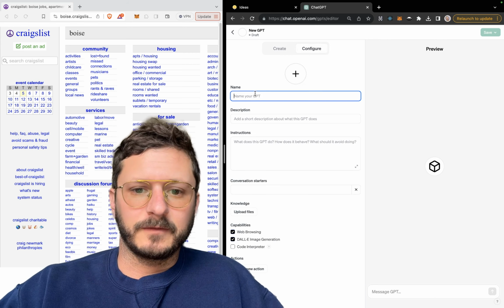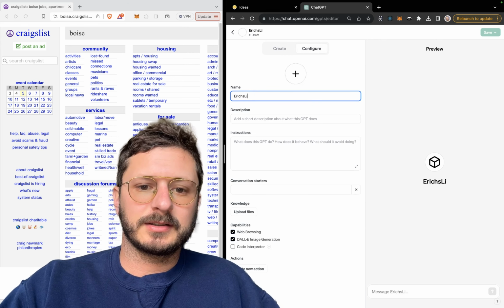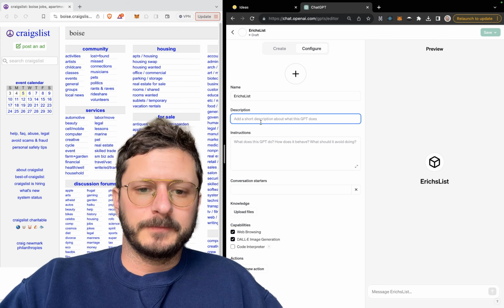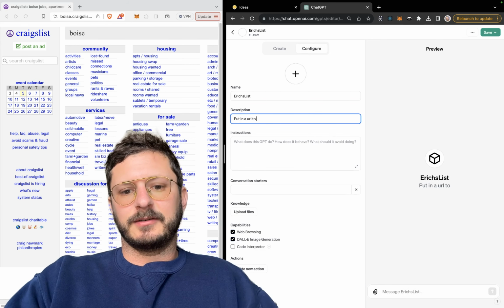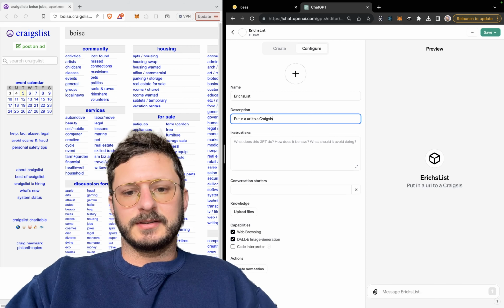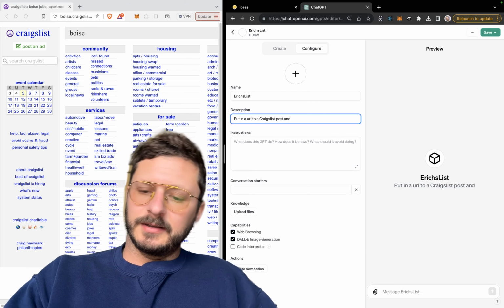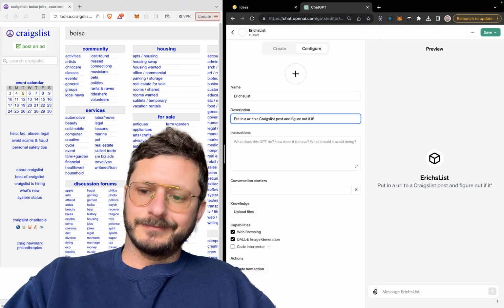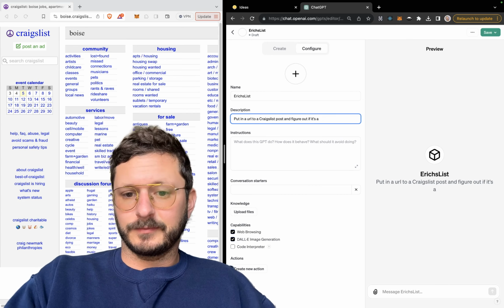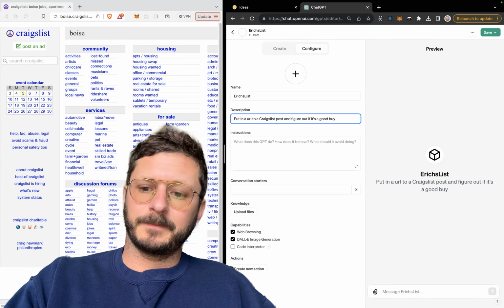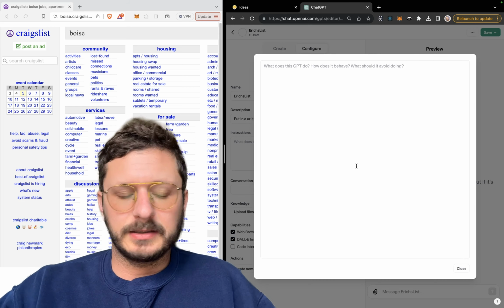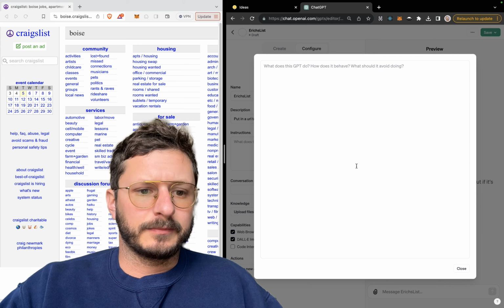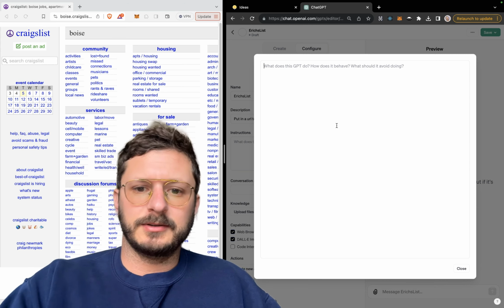I'm going to start with configure. We'll call it ErichsList. Put in a URL to a Craigslist post and figure out if it's a good buy. Simple. And we're going to do it by hand, per usual. So what does this GPT do?